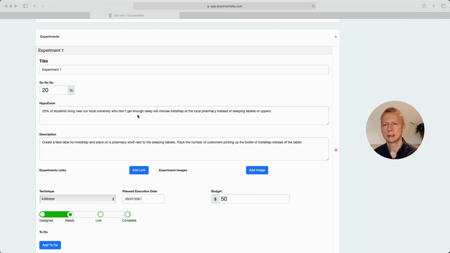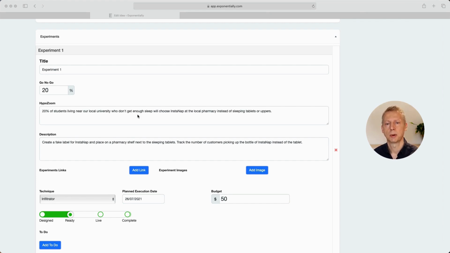So 20% of students living near our local university who don't get enough sleep will choose Instanap at their local pharmacy instead of sleeping tablets or uppers. So we've got a very specific use case. Can we test this? That's always the test. If we look back on this, yes, they are local, we know where to find them, we know what the value proposition is, and we know how to test this.